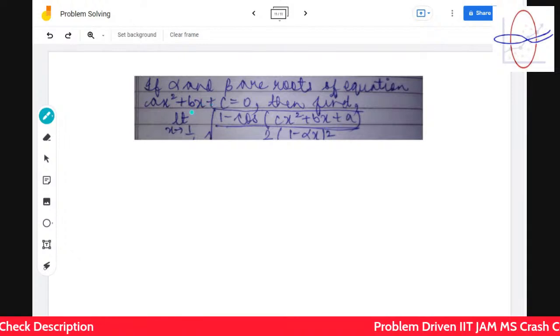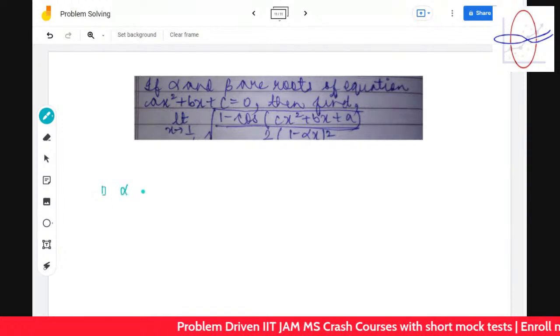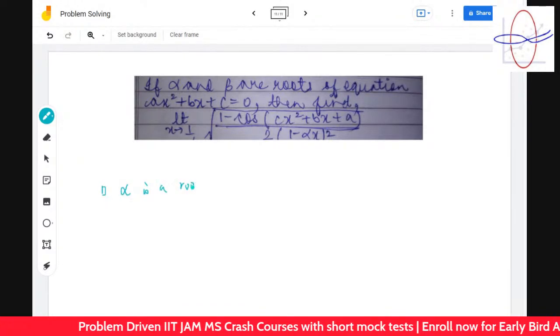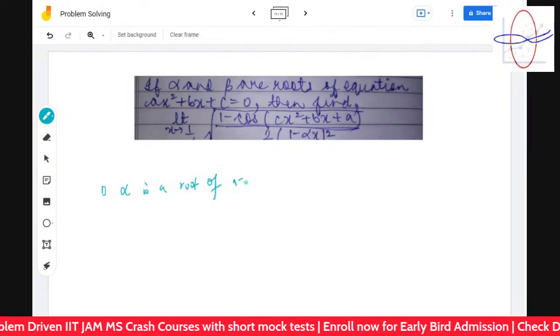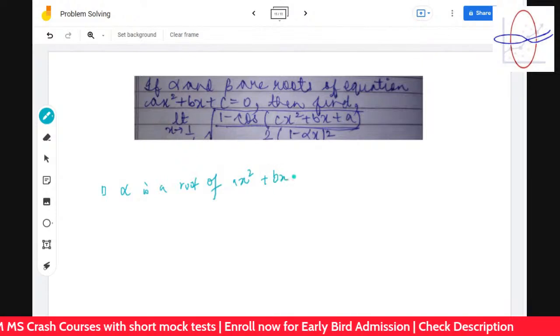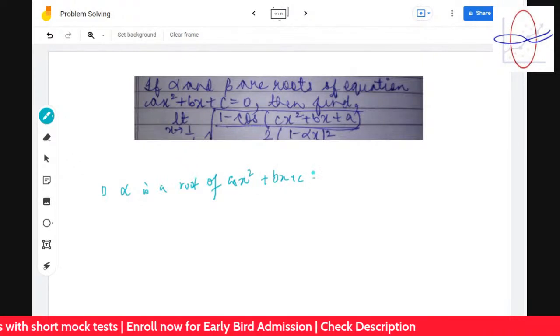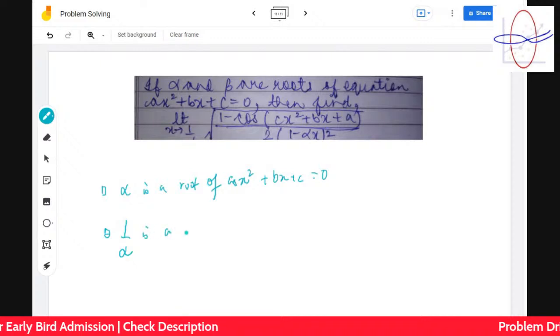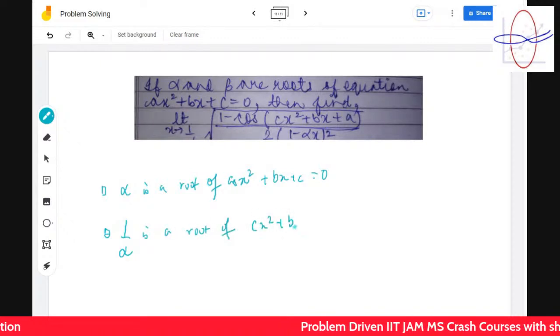It's a symmetric equation. So you see that, result number 1: if alpha is a root of ax square plus bx plus c is equal to 0, then 1 by alpha is a root of cx square plus bx plus a.